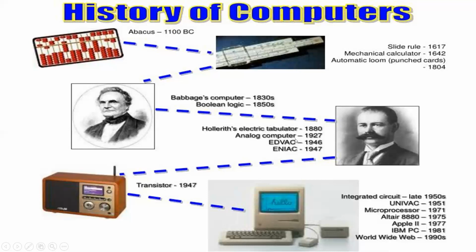Then our first analog computer. I told you there are three types of computer on the basis of data. So the first analog computer came into existence in 1927, in the 20th century, while these earlier ones are of the 18th and 19th century. Afterwards, the new machines EDVAC and ENIAC were developed in 1946 and 1947.